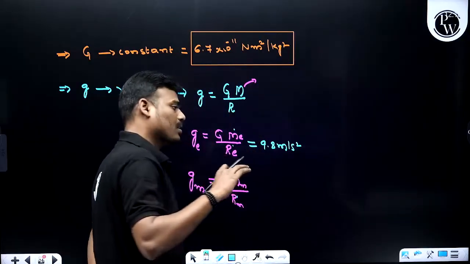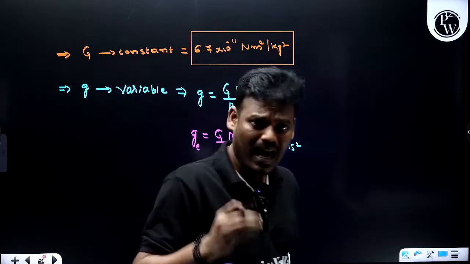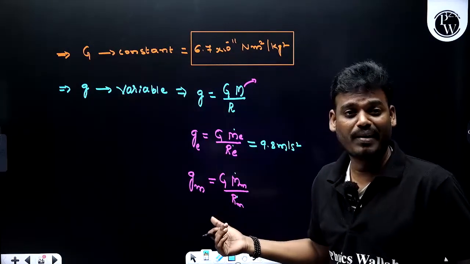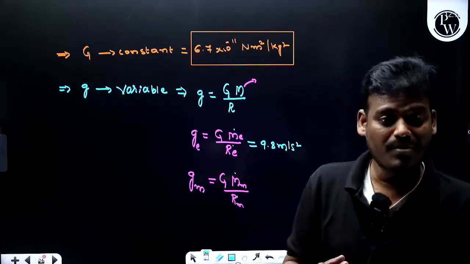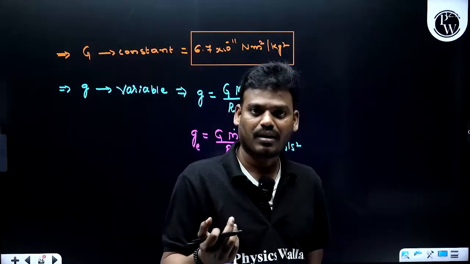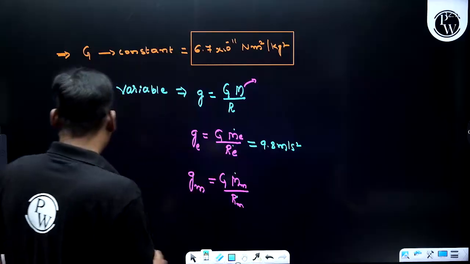But the same acceleration due to gravity, if I consider it on the surface of the Moon, will be different because it depends on the mass of the planet, or the mass of the location, and the radius of that location. Getting my point? Okay, simple. Now, next one.